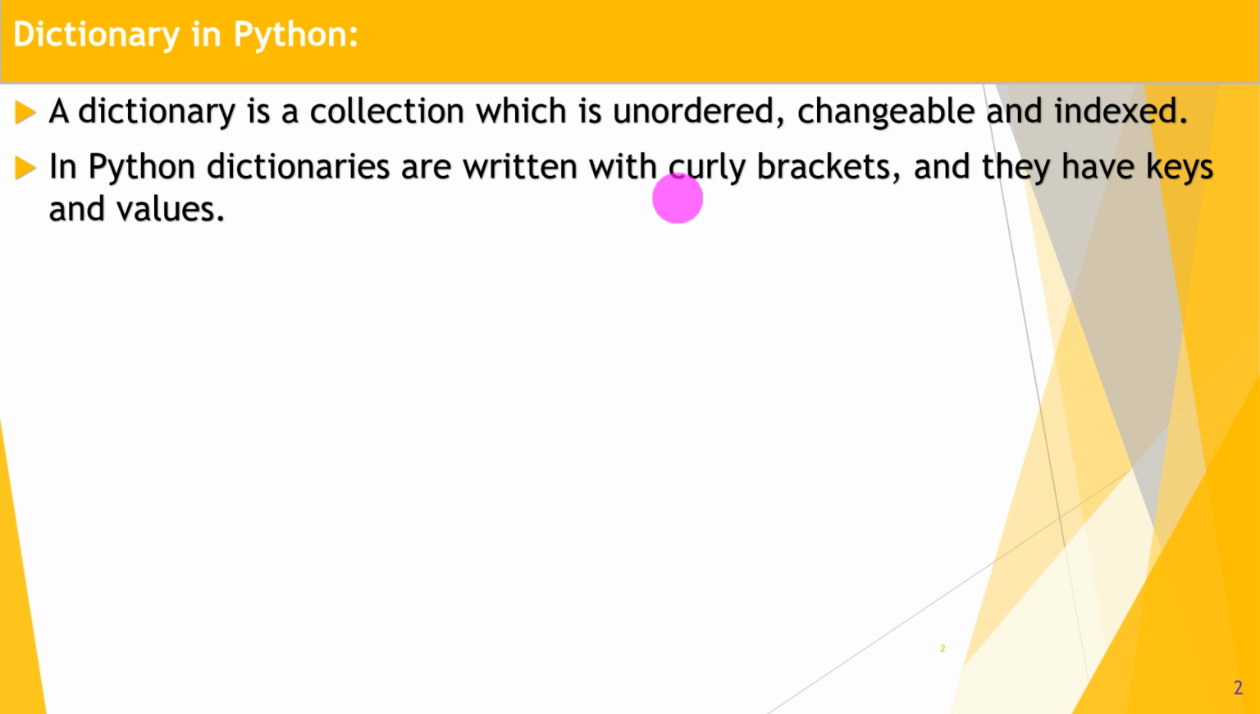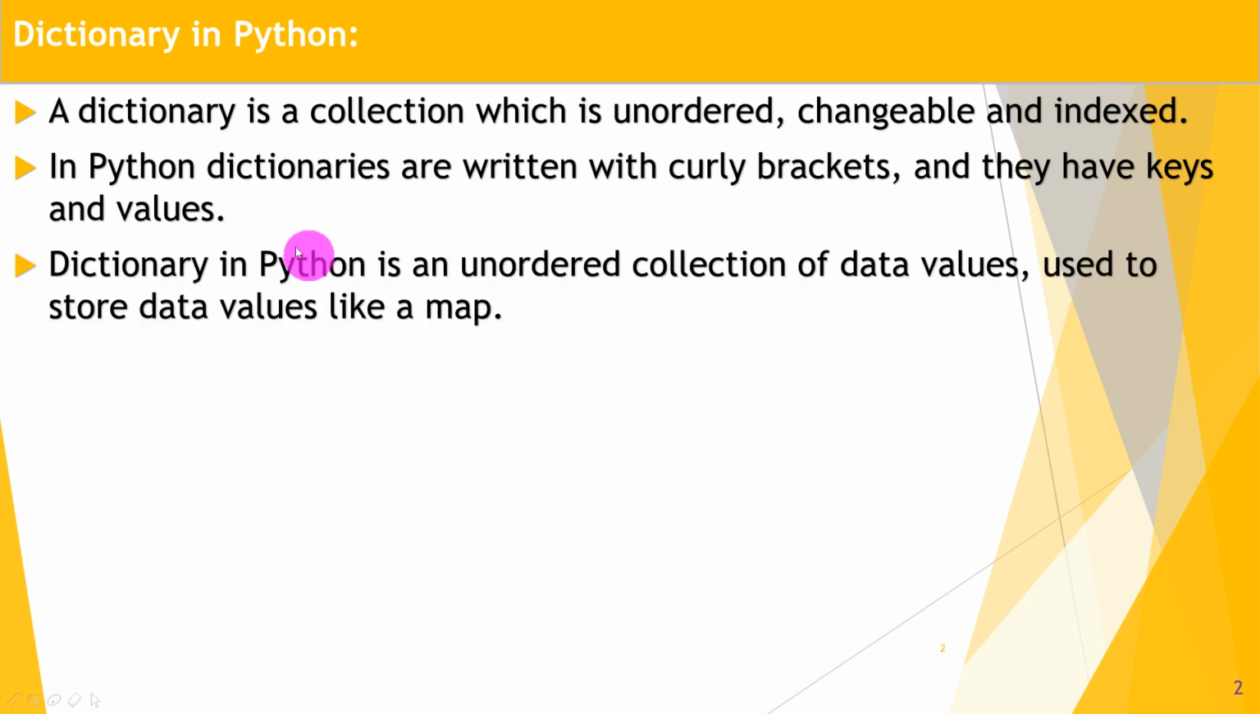Great. So next, a dictionary in Python is a collection of data values used to store data values like in a map, that is, key value pairs. A dictionary holds key value pairs.